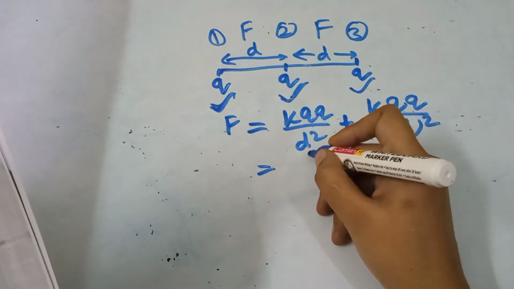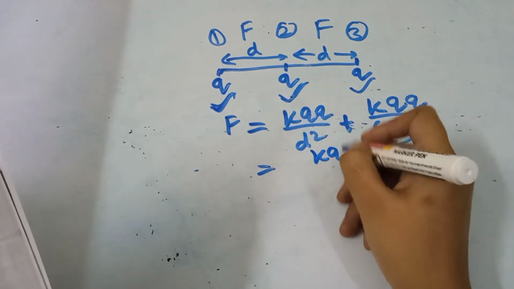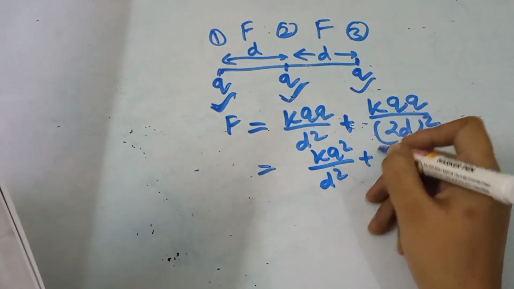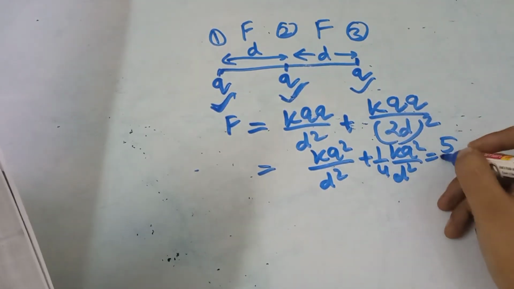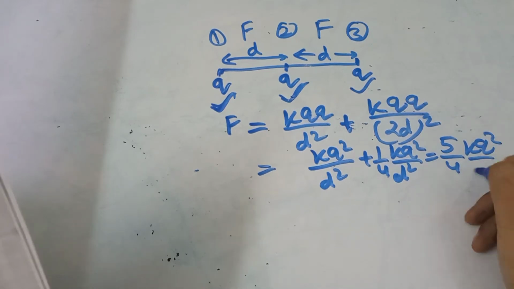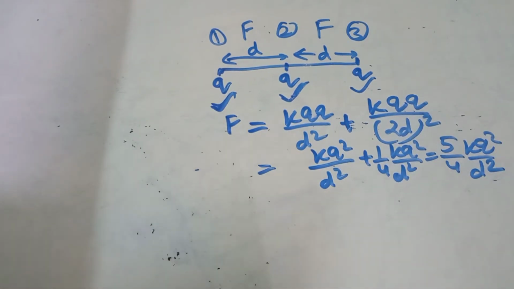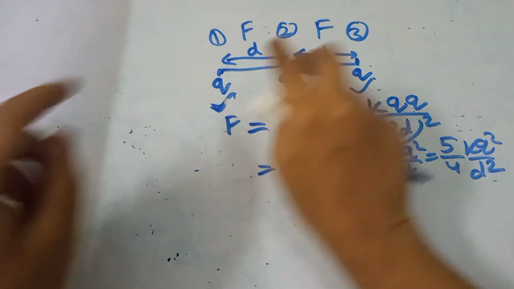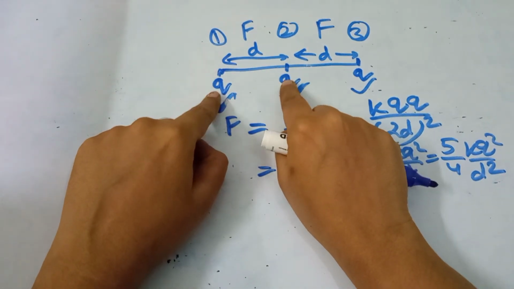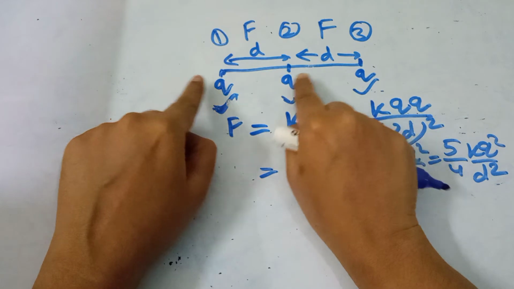Is equal to kq square by d square plus 1 by 4 kq square by d square, which is equal to 5 by 4 kq square by d square. But the direction, because force is a vector quantity, these two charges are same charges, so they repel each other.